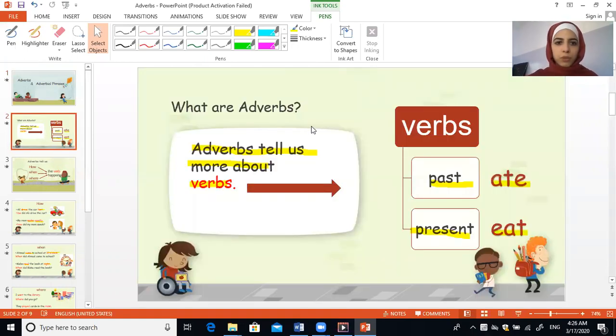What are adverbs? Adverbs tell us more about verbs. And remember, verbs are things I do or you do. Either I do it now at the present or I did it in the past. Look here. Verbs in the past like ate or in the present like eat. I eat chocolate normally or I ate yesterday. So adverbs tell us more about verbs. When I want to talk about the verb, I use adverbs.